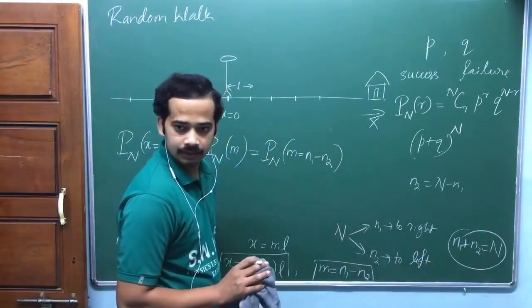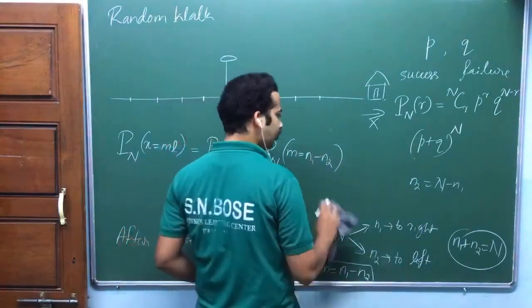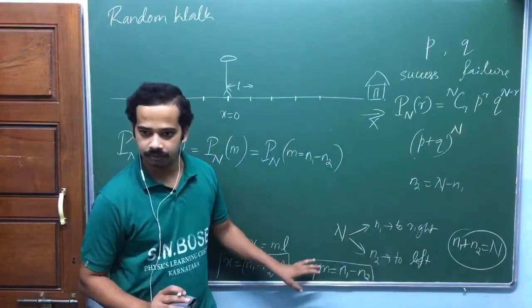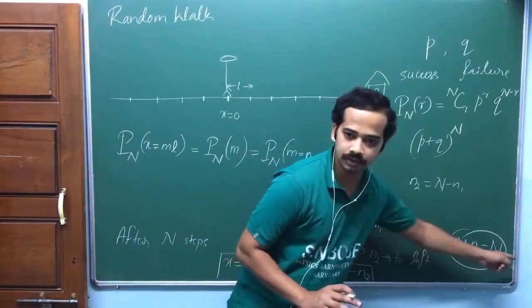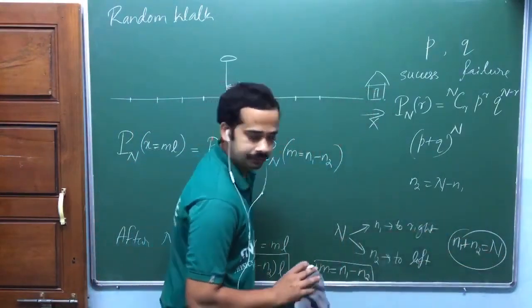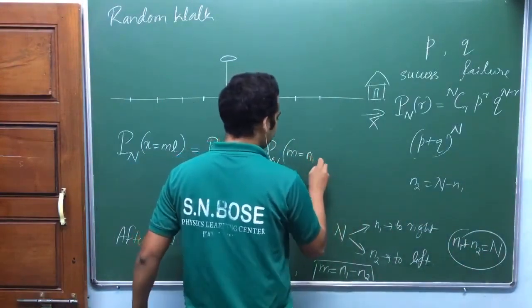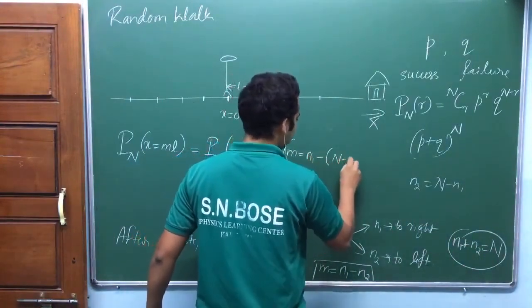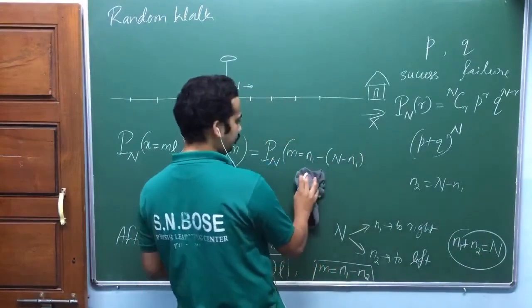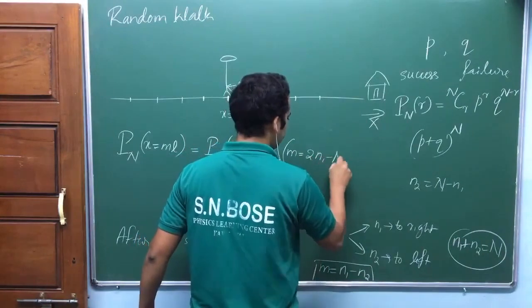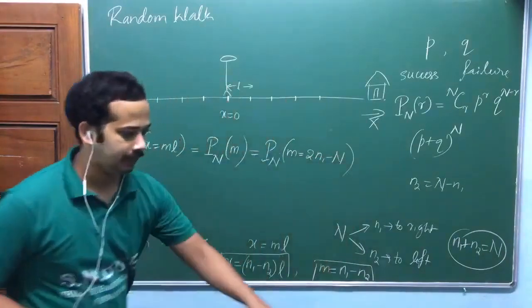That's why m depends only on either n1 or n2, not both, because n1 plus n2 is equal to n, so these are dependent. So n1 minus n2 is n1 minus (n minus n1), which is 2n1 minus n. Is that okay?